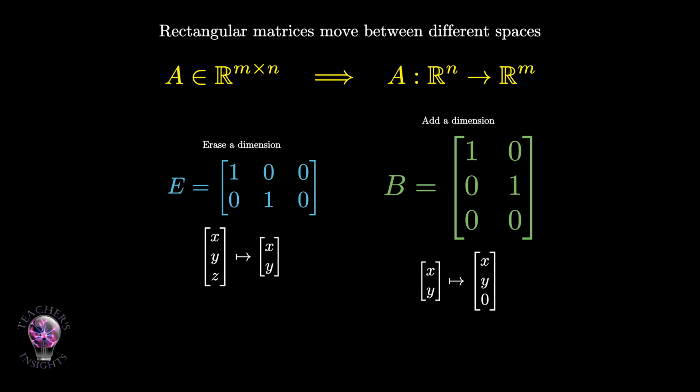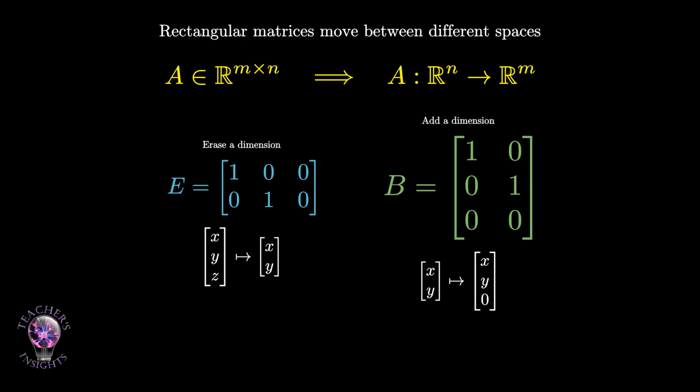So for rectangular matrices, we need a new idea. Think about the matrix E, with first row 1, 0, 0, and second row 0, 1, 0. This matrix takes the vector x, y, z, and sends it to x, y. It keeps x, keeps y, and deletes z. This is a dimension eraser. Now think about the matrix B with first row 1, 0, second row 0, 1, and third row 0, 0. This matrix takes x, y, and sends it to x, y, 0. It adds a 0 coordinate. This is a dimension adder.